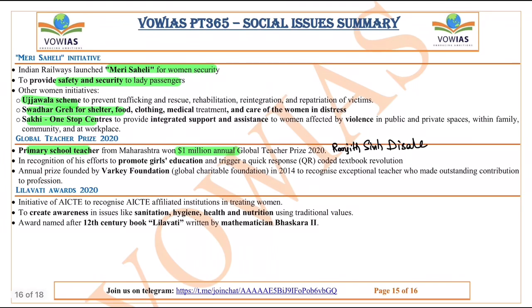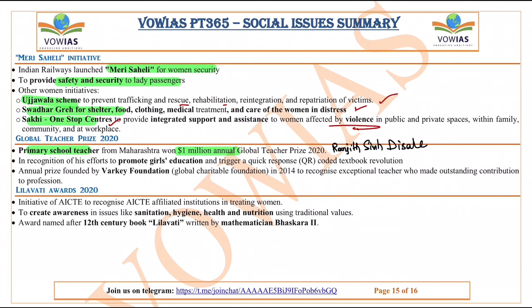And next one, you have the Meri Saheli Initiative. This is very important. This Meri Saheli Initiative is launched by Indian Railways, basically to provide safety and security to the lady passengers, and there are some other women-specific schemes. The Ujjwala scheme is basically to prevent trafficking, and for rescue and rehabilitation of women. Next one, the Swadhar Greh, is basically a shelter home for women, and Sakhi, which is a one-stop center to provide integrated support and assistance to women affected by violence.